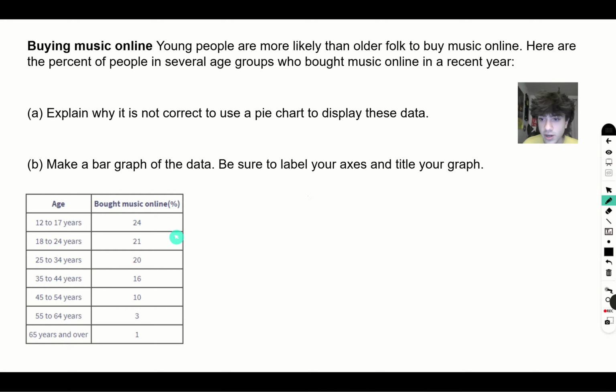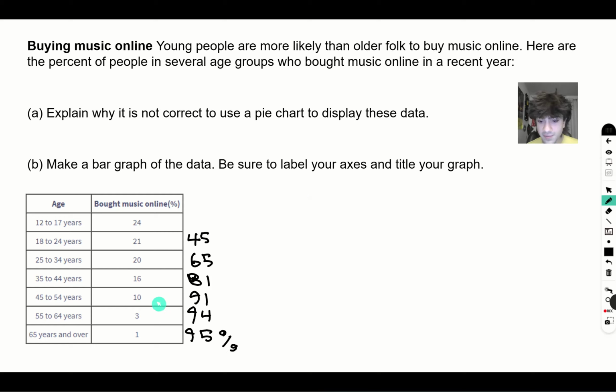And as you can see, we have our graph here. Explain why it is not correct to use a pie chart to display these data. The reason is that if we add up the percentages, 24 plus 21, 45, plus 20, 65, plus 16, we get 81, plus 10, 91, plus 3, 94, plus 1, 95.